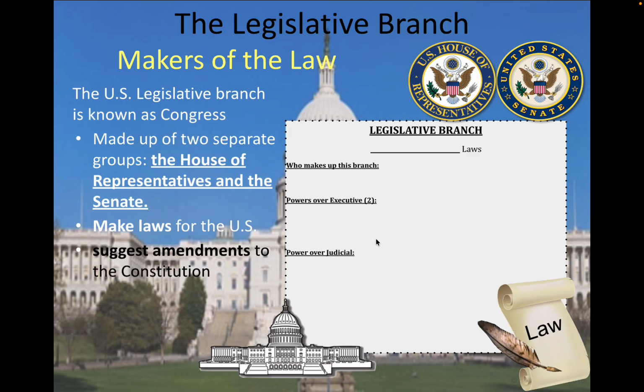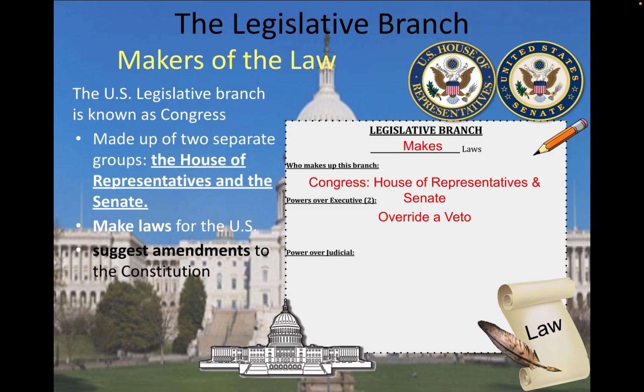So let's fill out this worksheet together. Legislative branch. What's the purpose of it? Makes laws. Who makes up this branch? Congress, also known as House of Representatives and Senate. What are the powers over executive? Override a veto and impeachment. Power over judicial. Senate confirms judicial appointments.